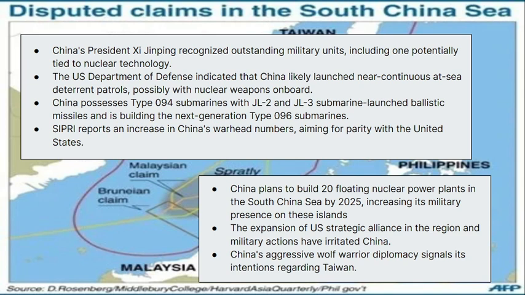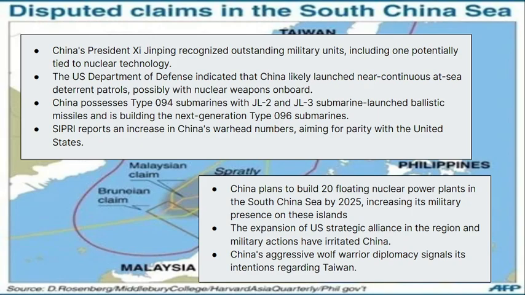Furthermore, China is also planning to build floating nuclear power plants in the South China Sea in particular. These floating plants would not only address land scarcity on China-controlled islands, they also increase China's military presence in the area significantly. This development, along with China's assertive actions, adds to the tensions and threatens regional stability. So this is all about the nuclear cabbage strategy employed by China for showing its indisputable sovereignty over these islands in the South China Sea.